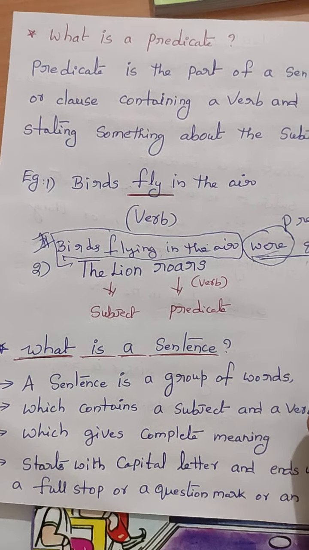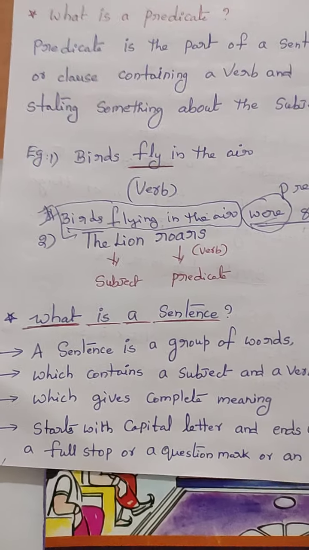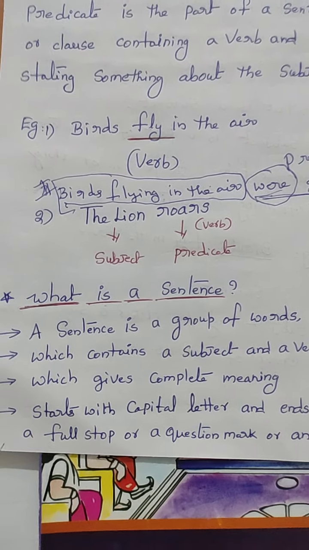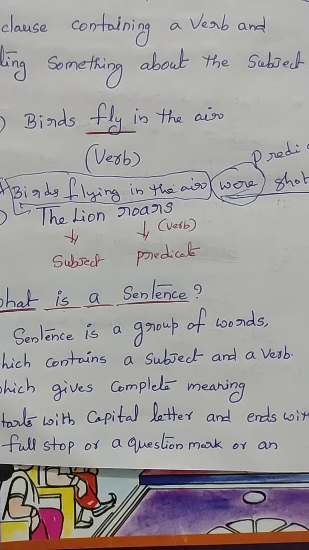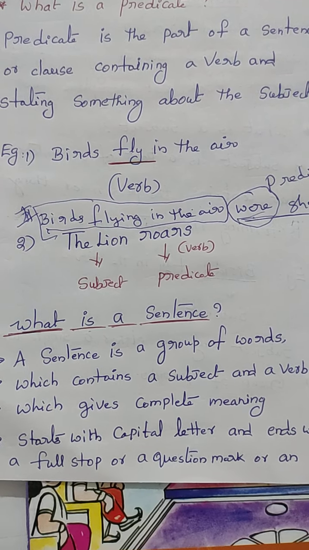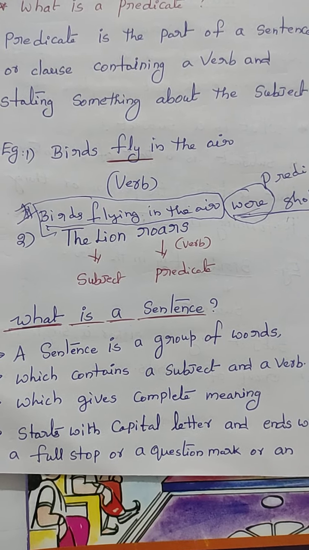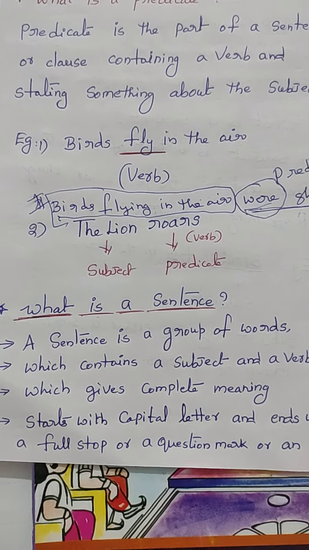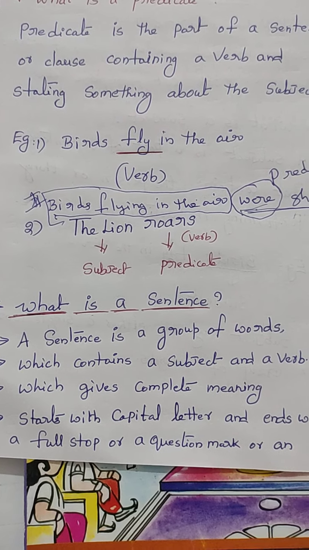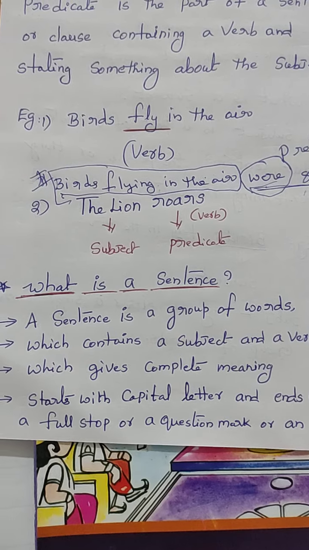What is a sentence? See here, children. Actually, when we were in lower classes, our teachers taught us that a sentence is a group of words. But only this meaning is not sufficient to fulfill the definition of a sentence.